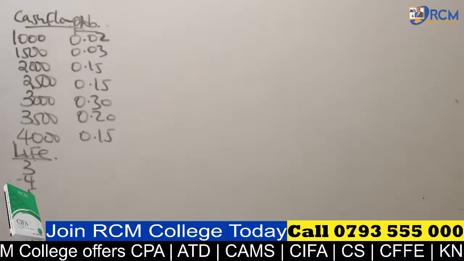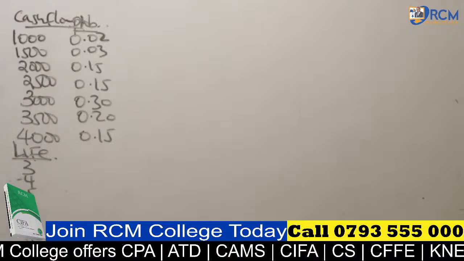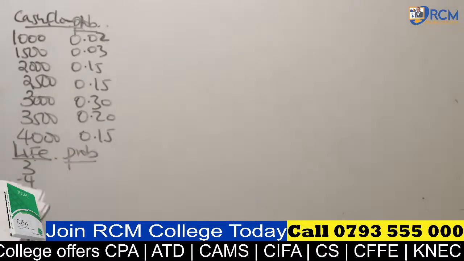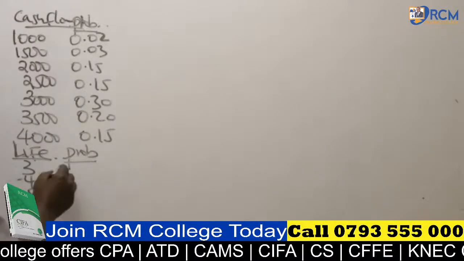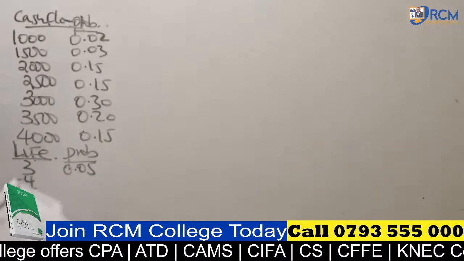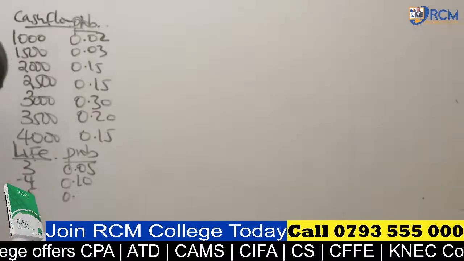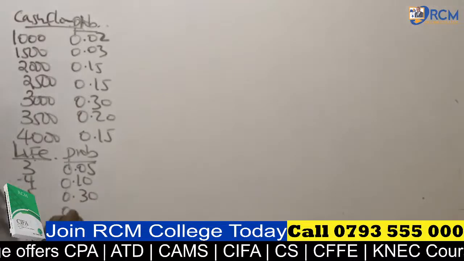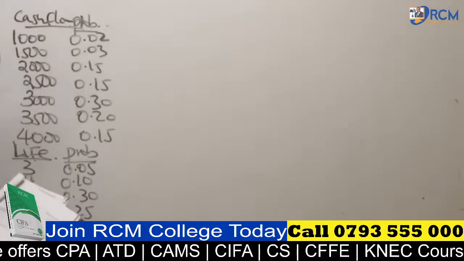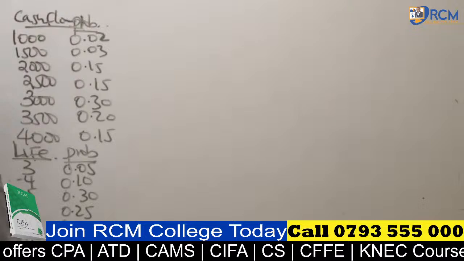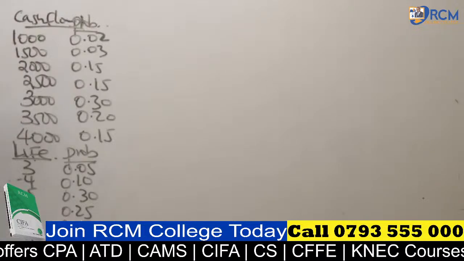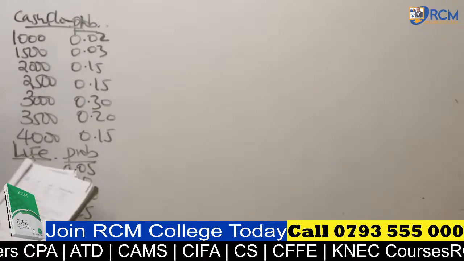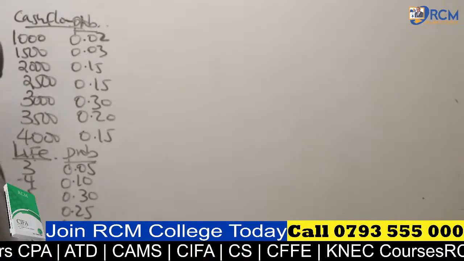They have also given us the probabilities: 0.05, 0.05, 0.10, 0.30, 0.25, 0.15, 0.10, 0.03. The last one, which you are not able to see, is 0.02.